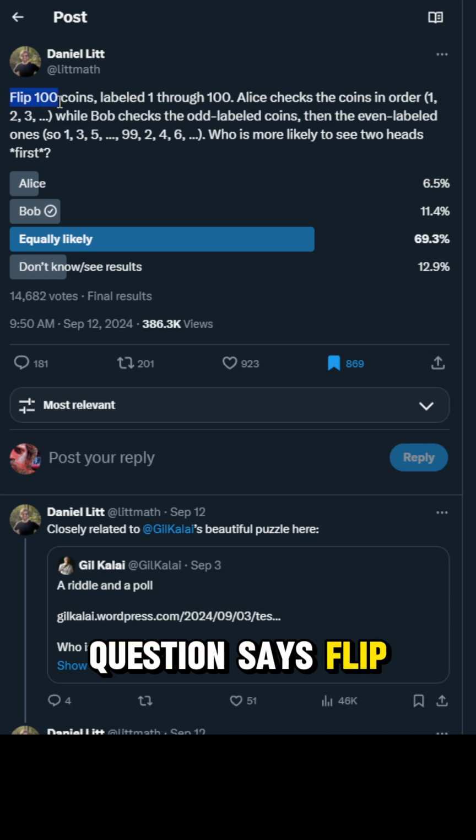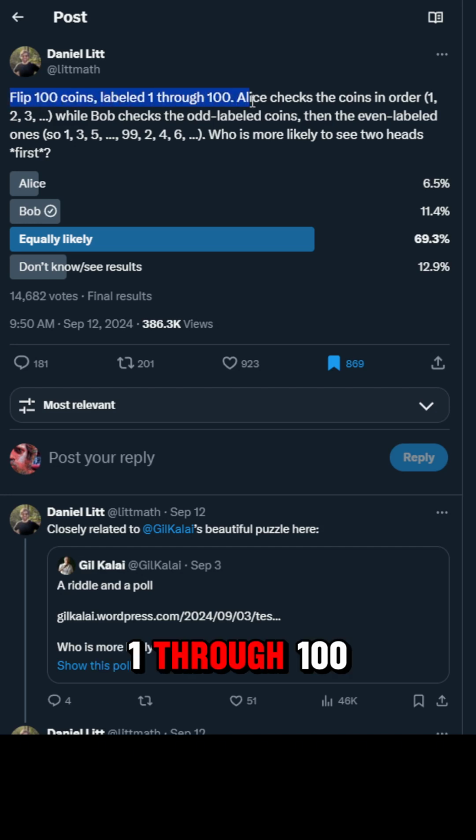The question says, flip 100 coins labeled 1 through 100. Alice checks the coins in order, 1, 2, 3, and so on, while Bob checks the odd labeled coins, then the even labeled ones. So 1, 3, 5, and so on, up to 99, and then restarting 2, 4, 6, and so on. Who is more likely to see two heads first?